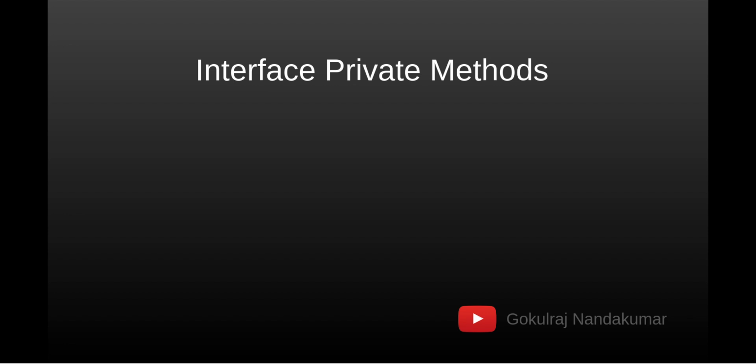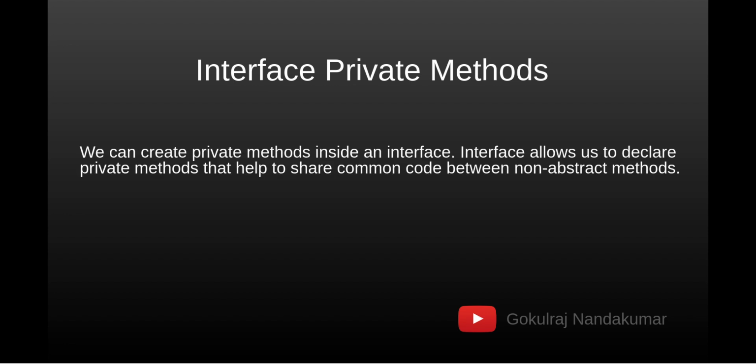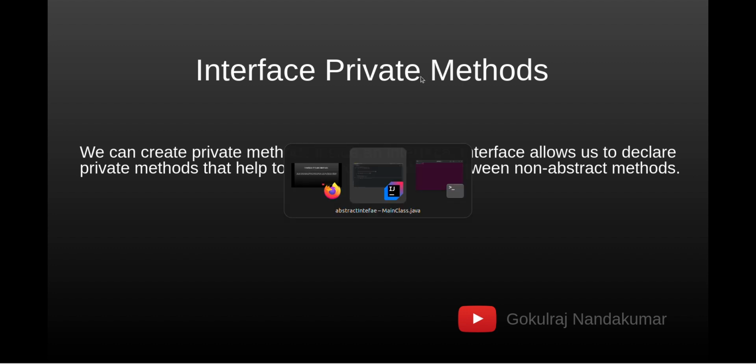First, we'll talk about the private method in interfaces. Simply put, before Java 9 we could not define a private method in interfaces. Since Java 9 we can define a private method for the reusability of the code, and we can call that private method in any of the non-abstract methods in the interface. Okay, let's see how we can do that.